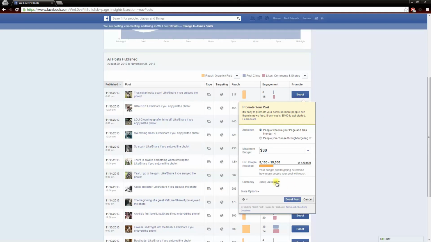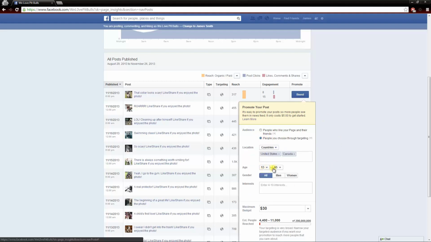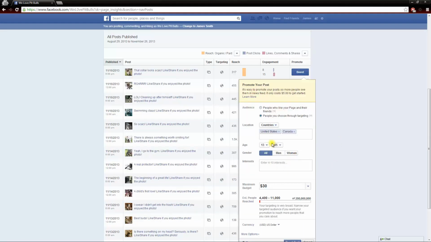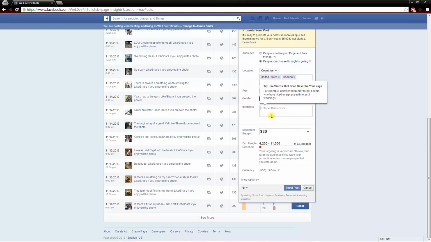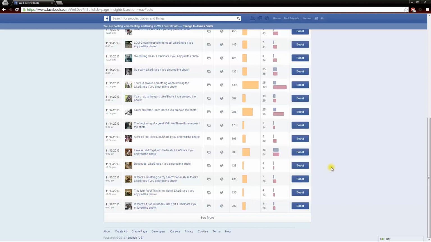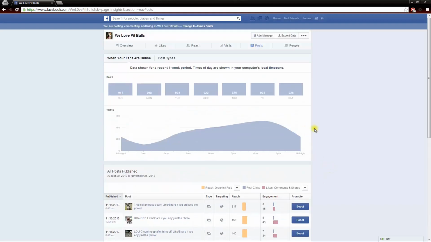So if I click on Boost Post, I can choose people myself, and I can choose United States and Canada, between the ages of 18 to 24, men and women who are interested in pit bulls. And I know that I am going to get the most engagement with those demographics because it's proven. I know for a fact men and women between the ages of 18 and 24 in the United States and Canada who like pit bulls are going to engage with my post. And that's how important it is to test, and then come to your Insights and look at the numbers.